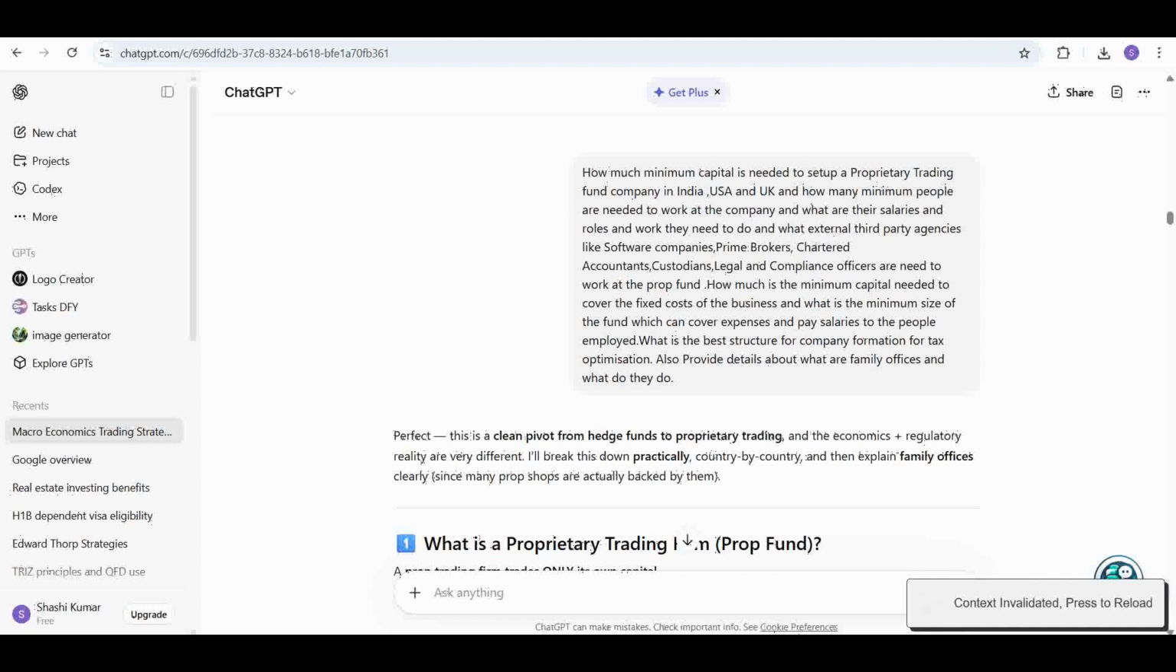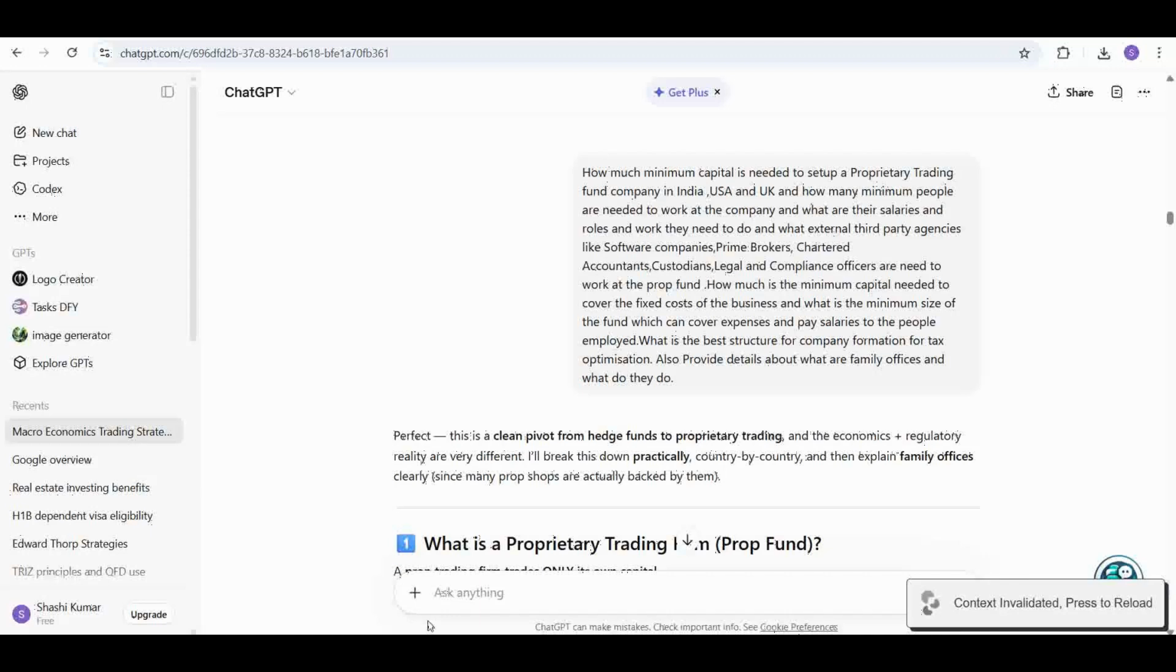And what are the third party agencies that we need to hire, like software companies, prime brokers, chartered accountants, custodians, legal and compliance officers to work in the prop firm? And how much minimum capital is needed to cover the fixed cost of the business? What is the minimum size of the fund that can cover the expenses and salaries of the people employed? What is the best company formation structure for tax optimization? We will go through what family offices are and how they can help prop trading firms.